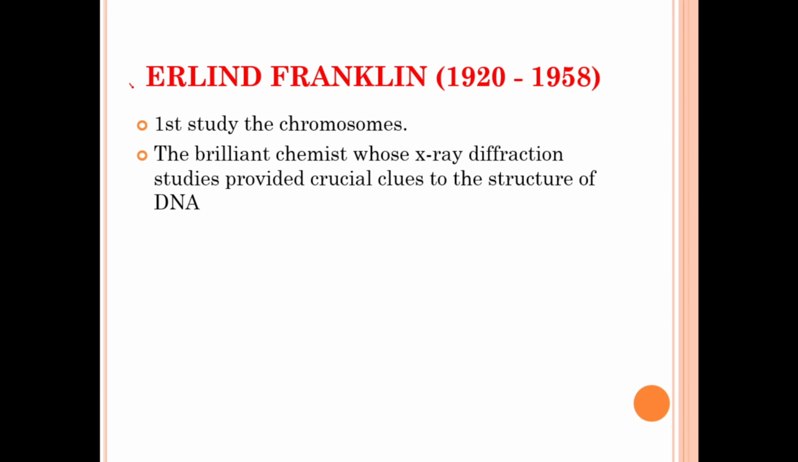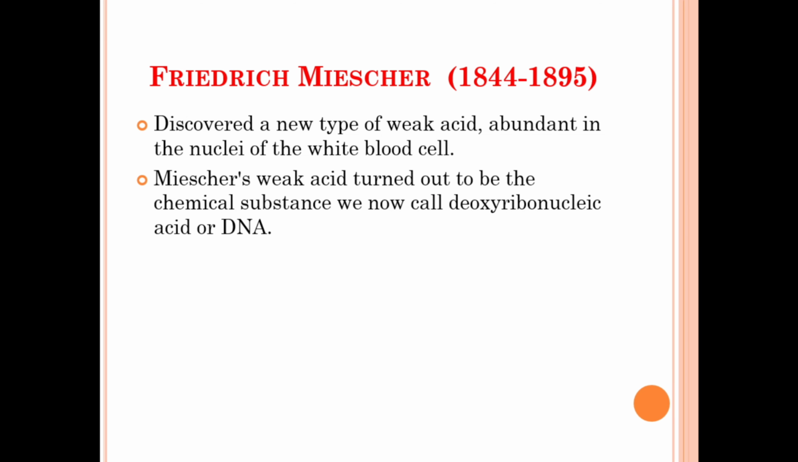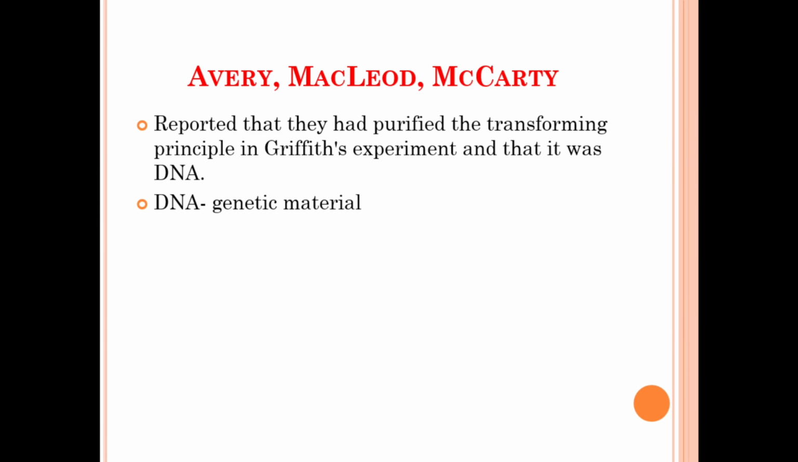The next scientist is Erland Franklin. He was the first to study the chromosomes and a brilliant chemist whose X-ray diffraction studies provided the crucial clues to the structure of DNA. The next scientist is Friedrich Miescher. He discovered a new type of weak acid abundant in the nuclei of white blood cells, and Miescher's weak acid turned out to be the chemical substance we now call deoxyribonucleic acid or DNA.